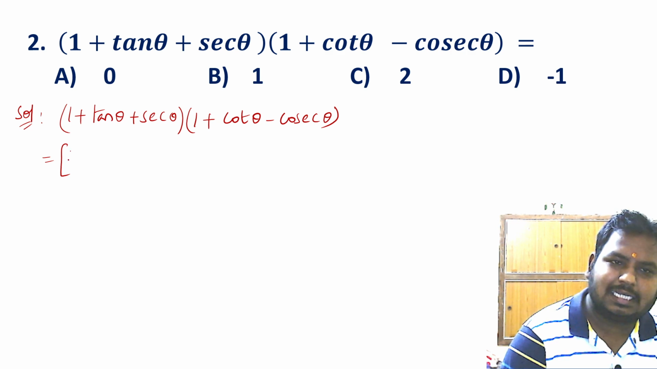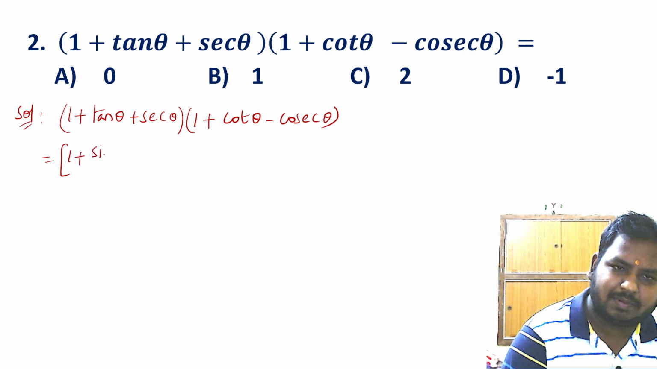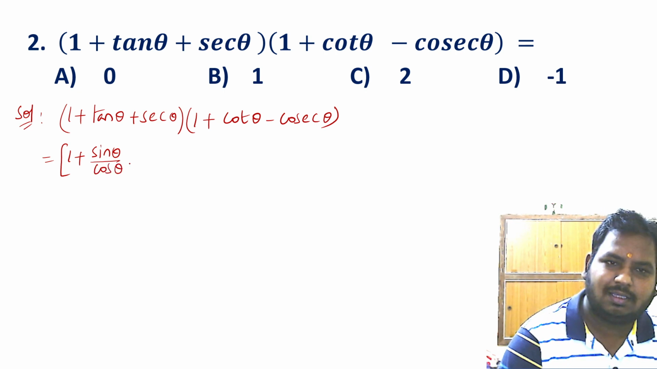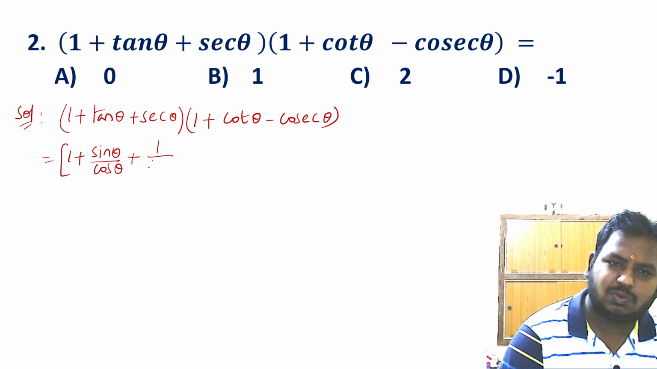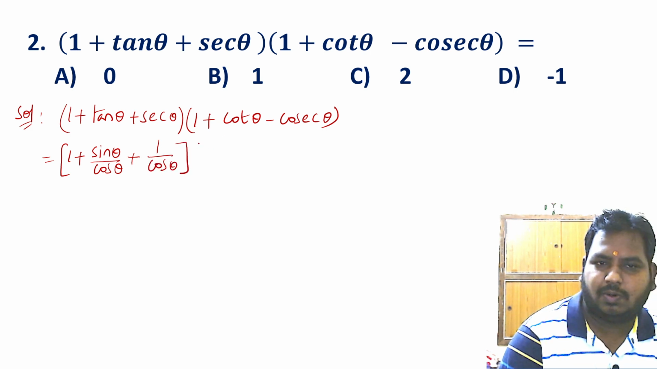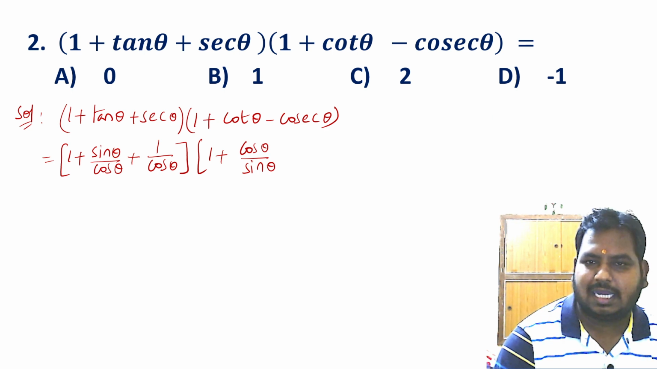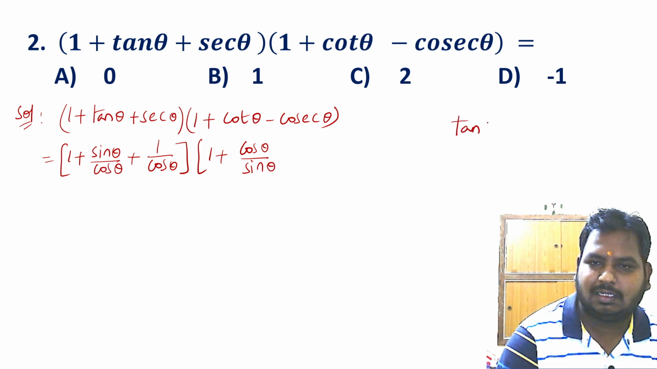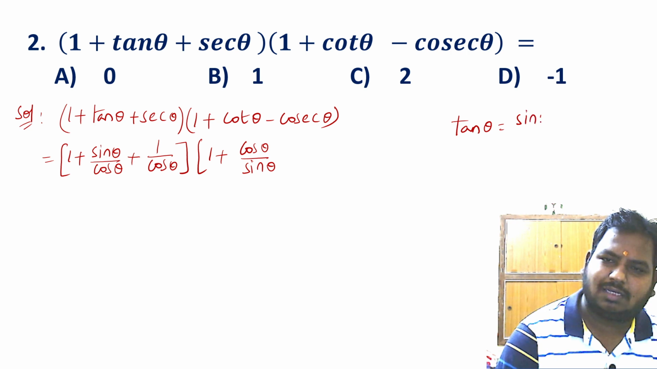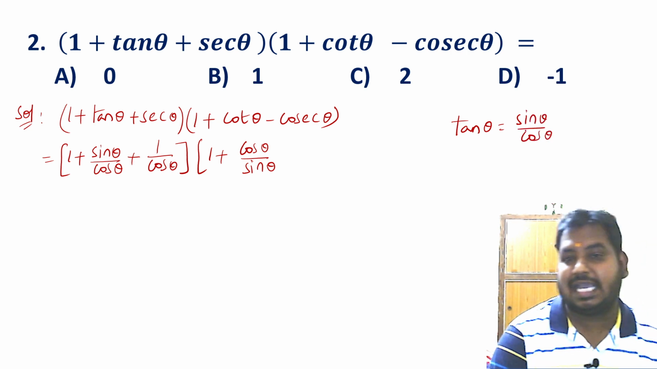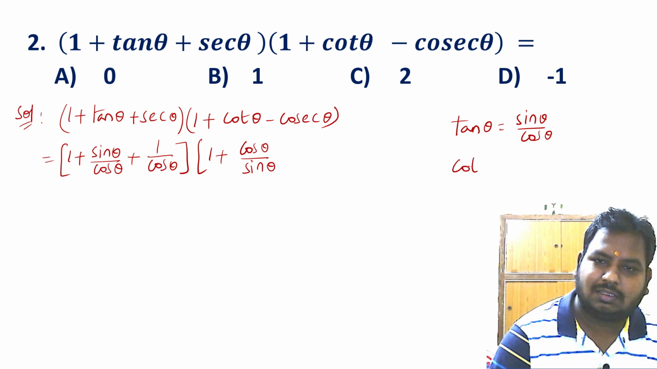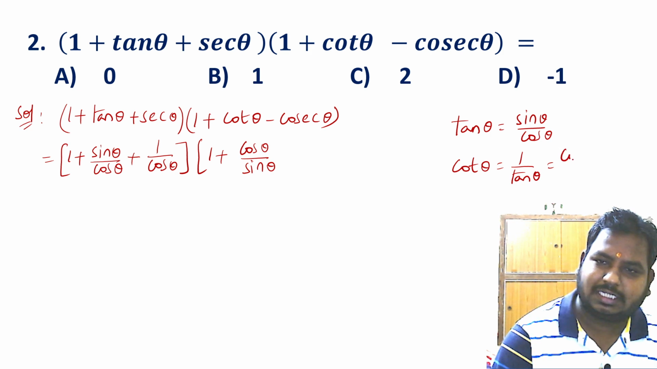Now, can I write tan theta as sin theta by cos theta? We know that tan theta is sin theta by cos theta. We know that secant theta is 1 by cos theta. Next, cot theta. Cot theta is cos theta by sin theta. If tan theta is sin theta by cos theta, then cot theta is the reciprocal of tan theta. So we'll have cos theta by sin theta.